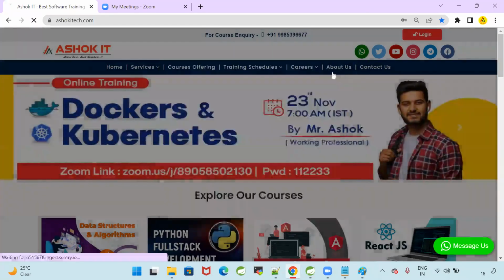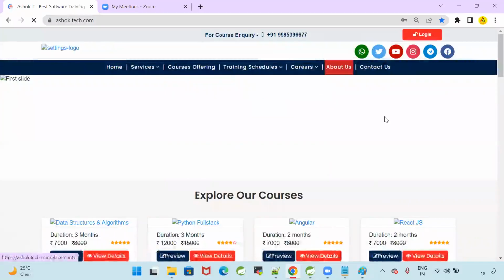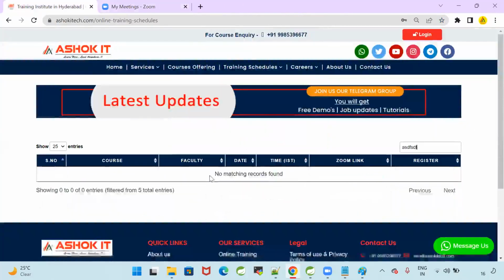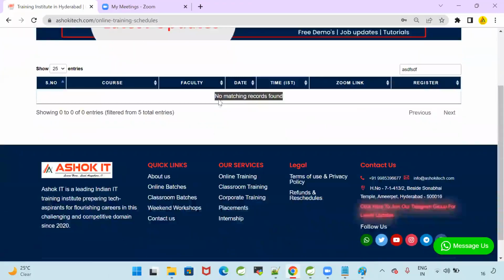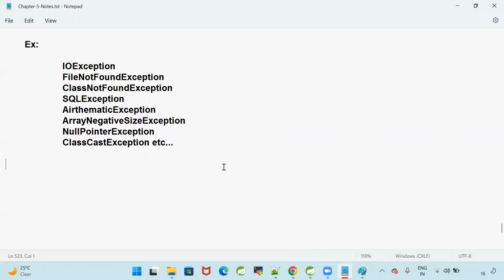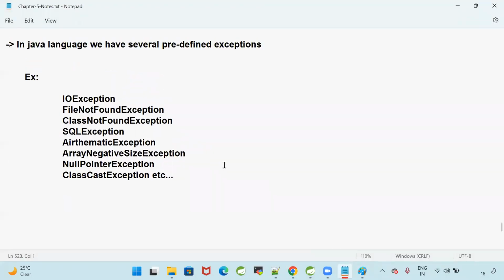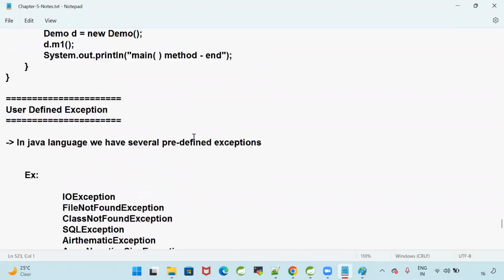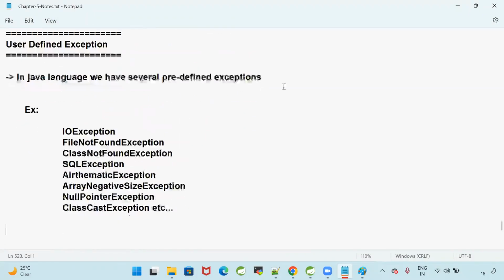And for example, if you go for training schedule, when you type something, it says that no matching records found. Do we have this kind of exception in Java? No. So in the project, based on some scenarios, we need to create our own exception. So in Java language, we have several predefined exceptions like below.